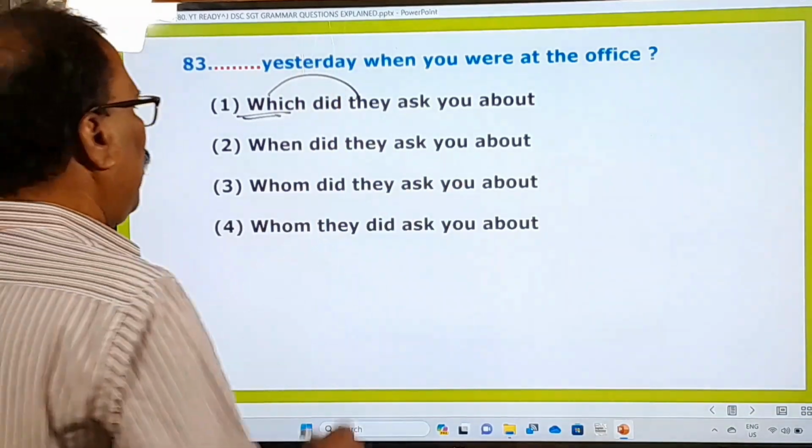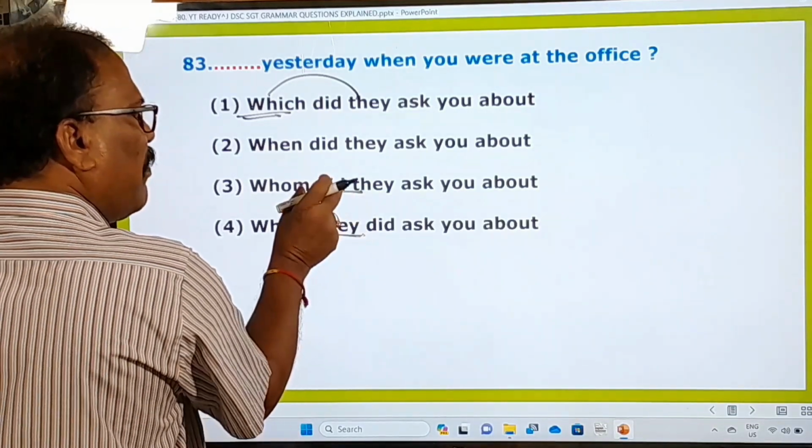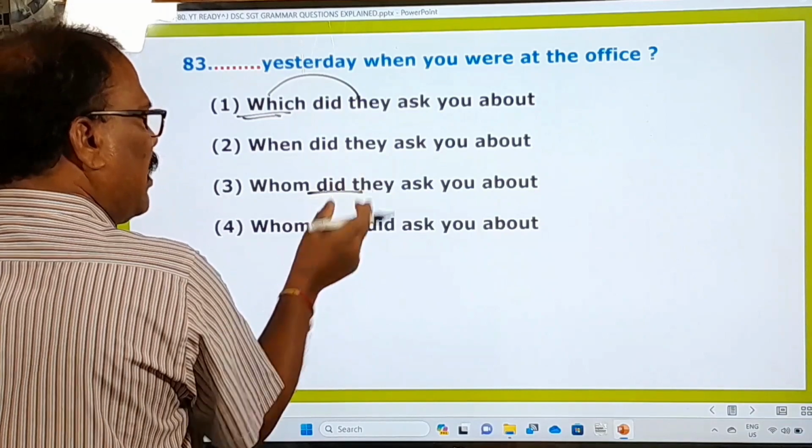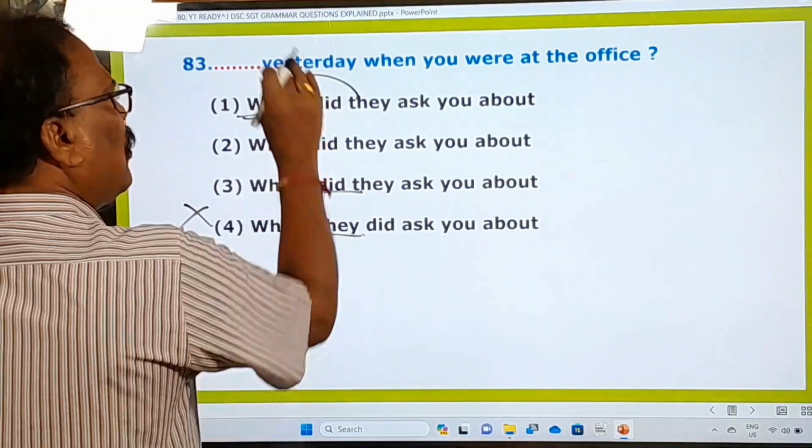And this is irrelevant because the questioning is "did they" must be there in the question. First helping verb, then the subject. But here first the subject, then the helping verb. That's why this is wrong, eliminated. Only these three things are there. What to be used in this?